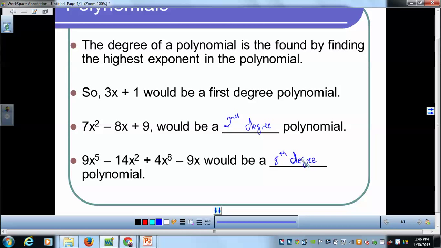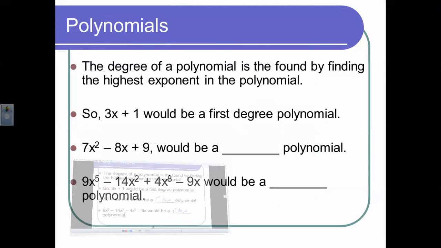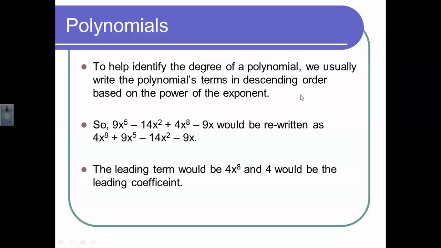Now, to help us a little bit with that, we usually agree to write our polynomials in either ascending order or descending order. Ascending order would mean that we go from the lowest exponent to the highest exponent. You typically don't see that very often, although it's not incorrect. The more common form is descending order, which means we start with the highest degree and write down to the lowest degree of the variable within our polynomial.